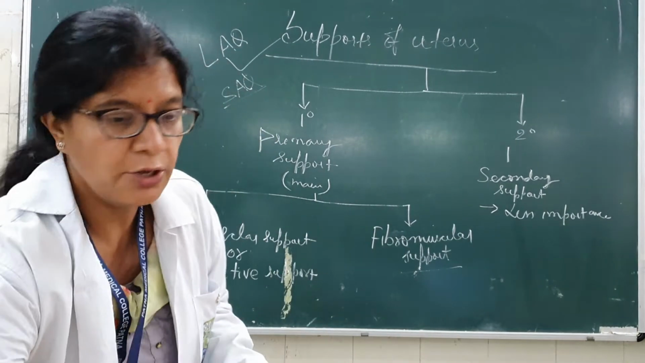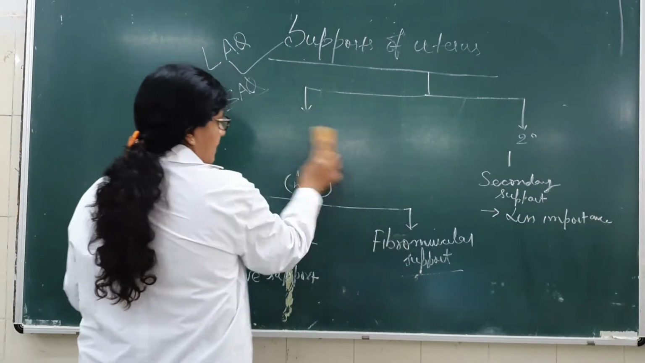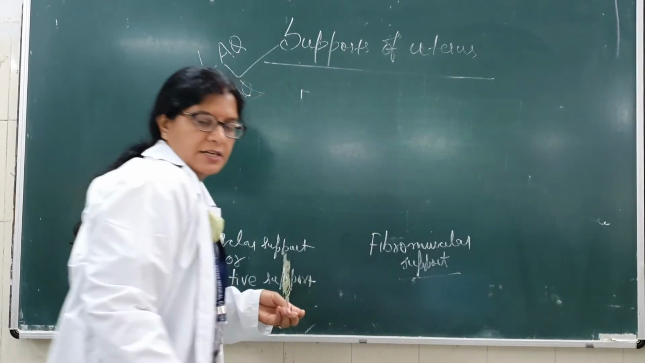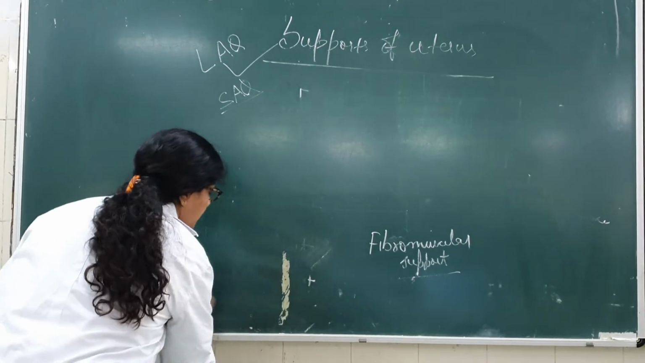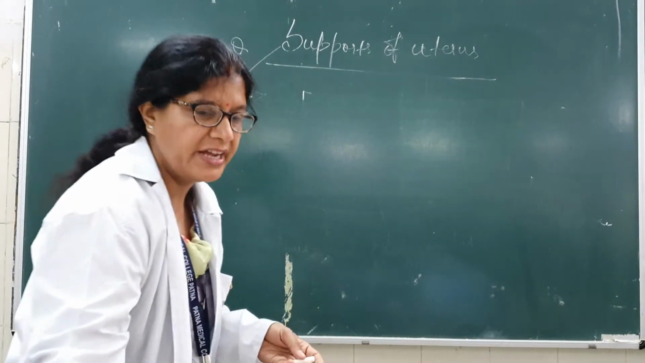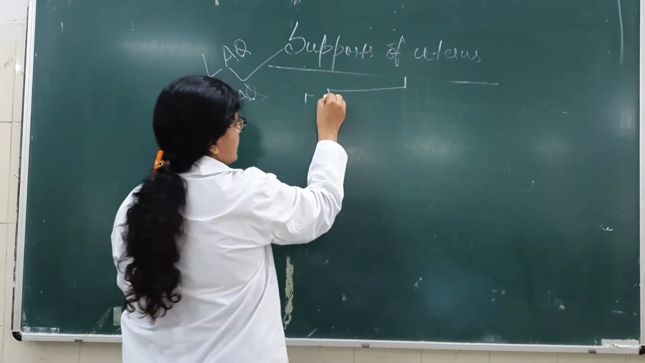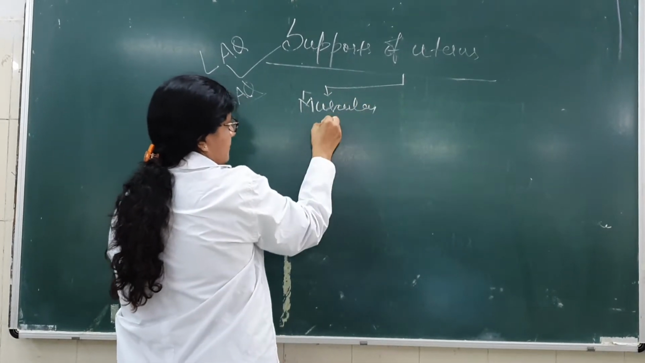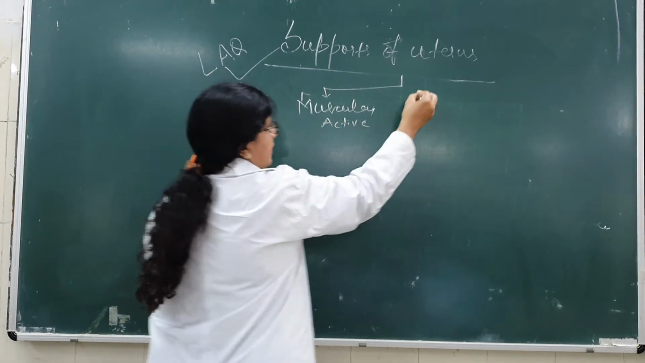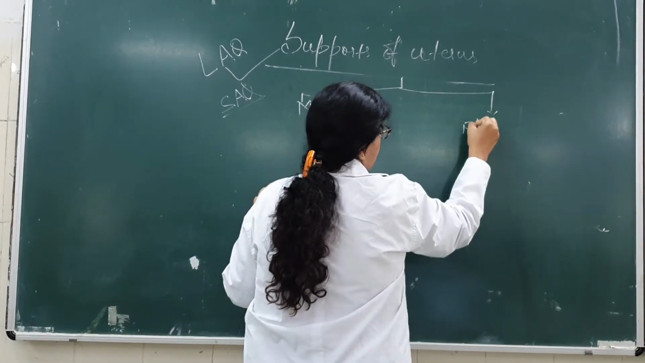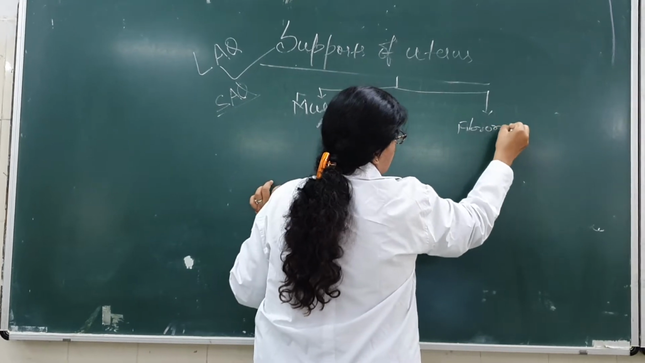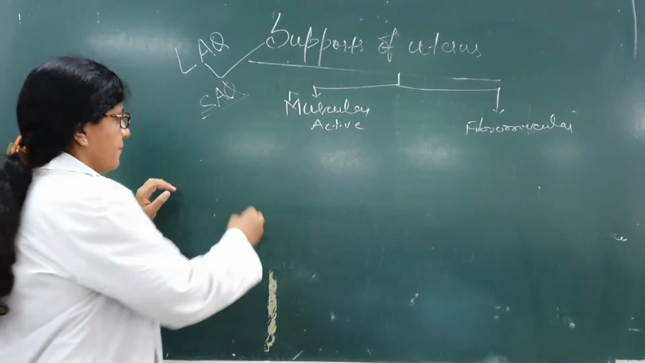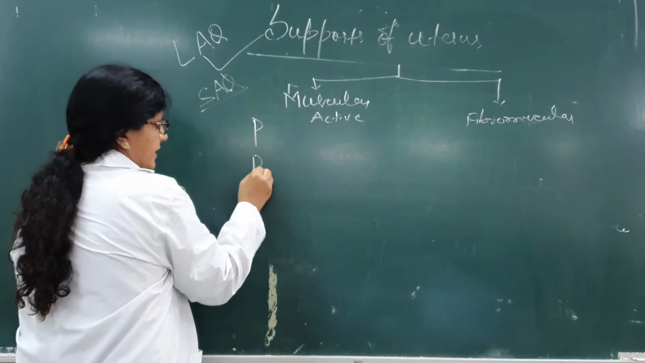Now we will elaborate on these. So primary and secondary support, then muscular and fibromuscular support. What about the muscular support? What are the various muscular supports? This can be divided into muscular or active, and fibromuscular. Okay, so in muscular support it is the PPD.